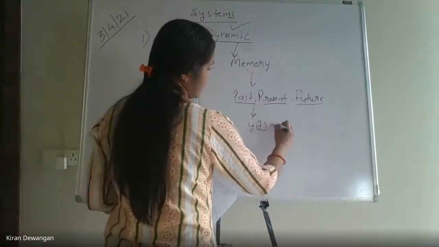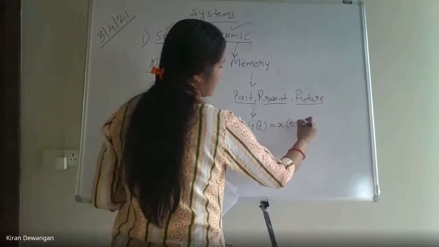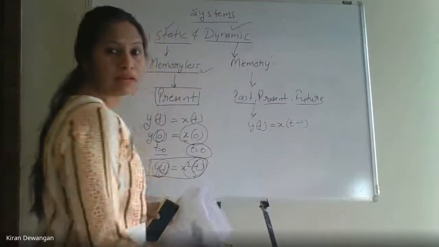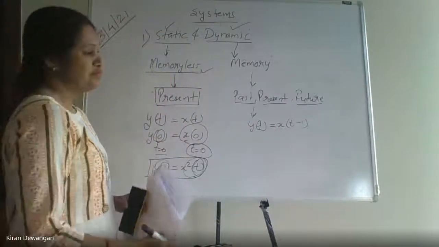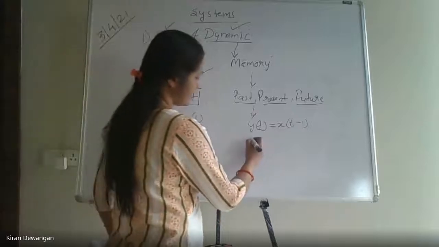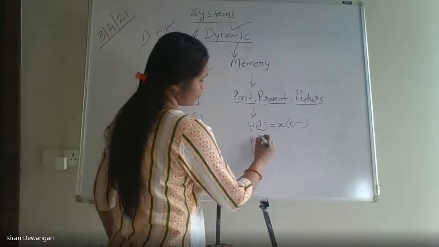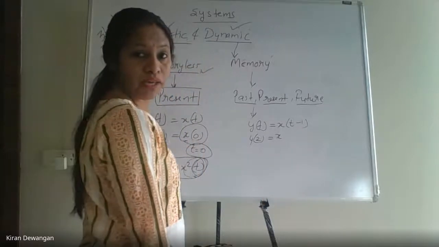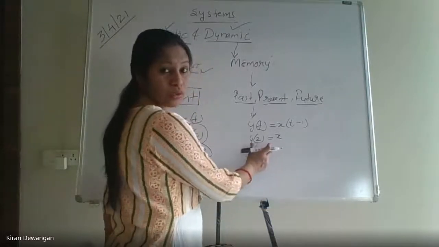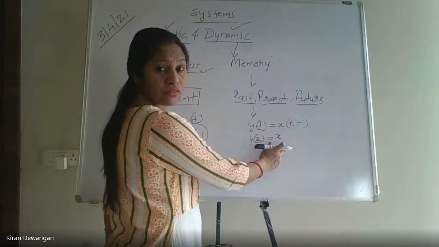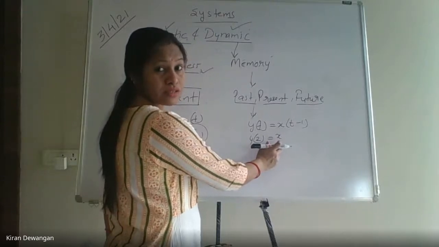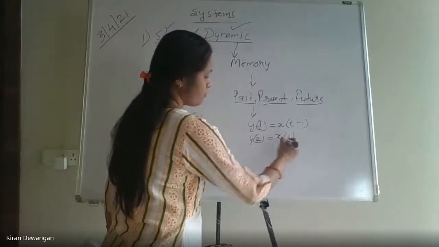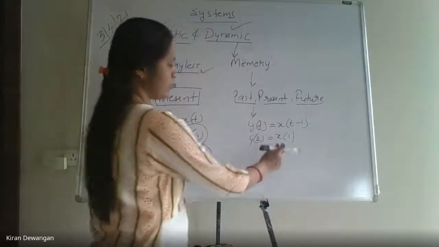y of t is x of t minus 1. What is it? If I write y of 2, what will it be? x of, reply fast students, what will it be? 1. It will be x of 1. Correct? It will be x of 1.